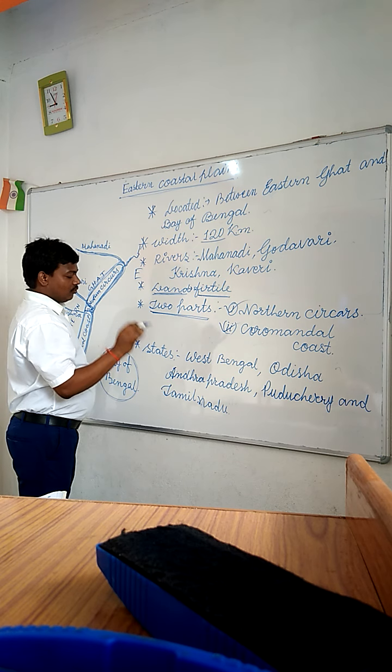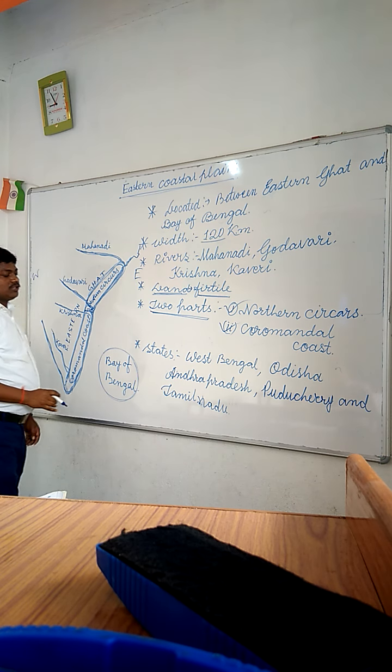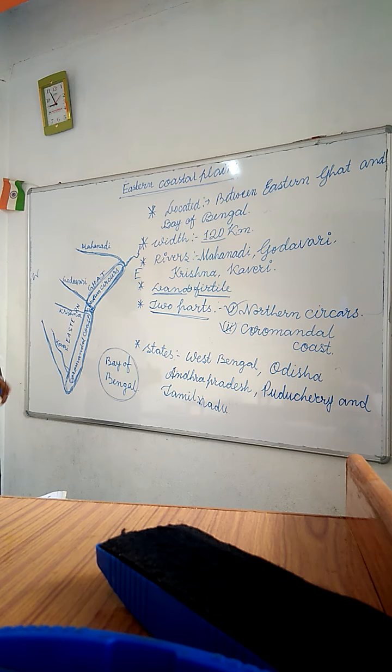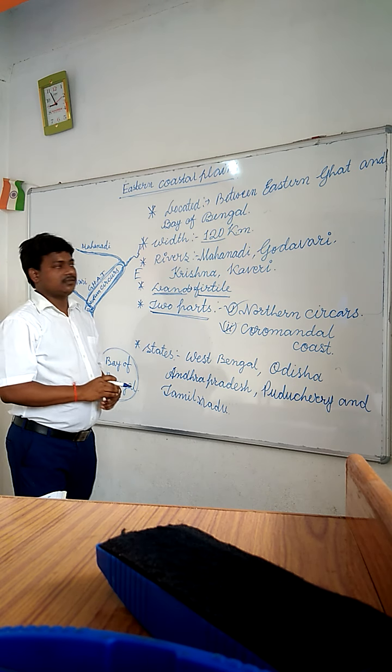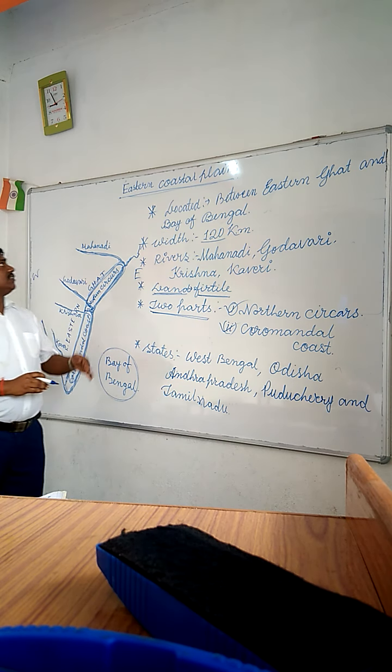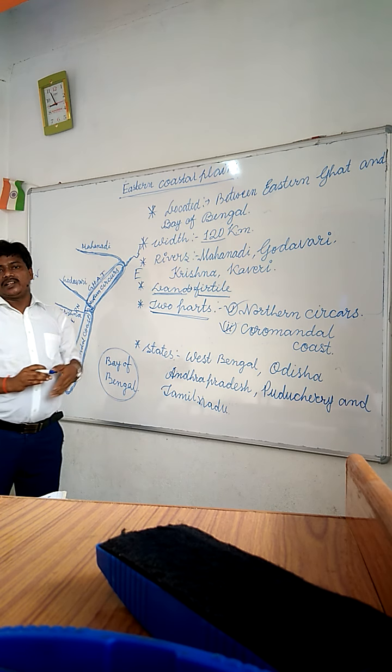West Bengal, Odisha, Andhra Pradesh, Puducherry and Tamil Nadu. These are the total states which are involved in the Eastern Coastal Plains.